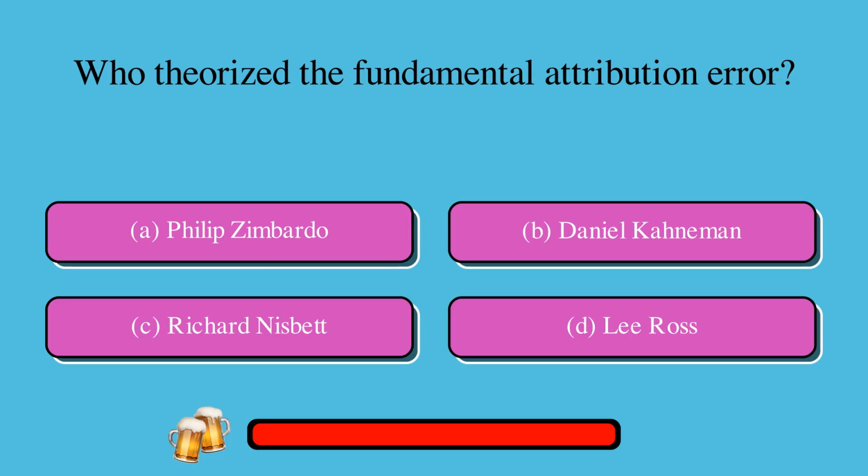Who theorized the fundamental attribution error? A. Philip Zimbardo, or B. Daniel Kahneman, or C. Richard Nisbett, or D. Lee Ross? The correct answer is D. Lee Ross.